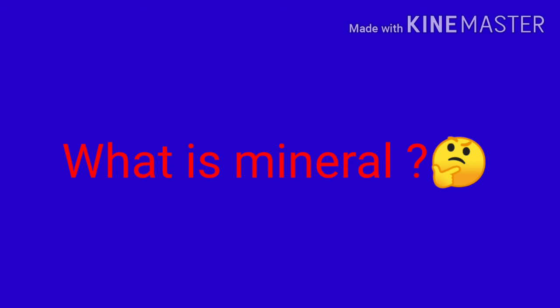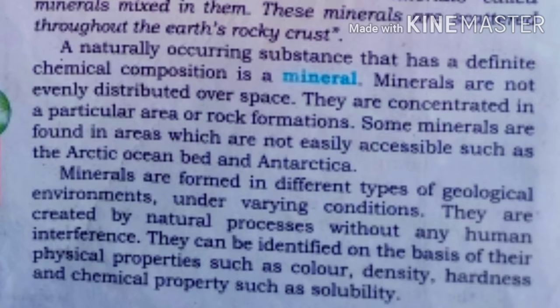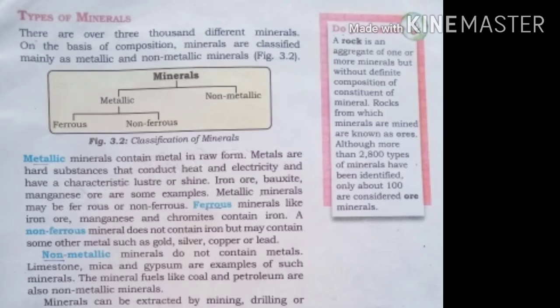What are minerals? A natural substance such as coal, salt, oil, etc., especially one that is found in the ground, is called a mineral. Types of minerals. There are two types of minerals, metallic minerals and non-metallic minerals. And metallic minerals are divided into two parts, ferrous and non-ferrous.